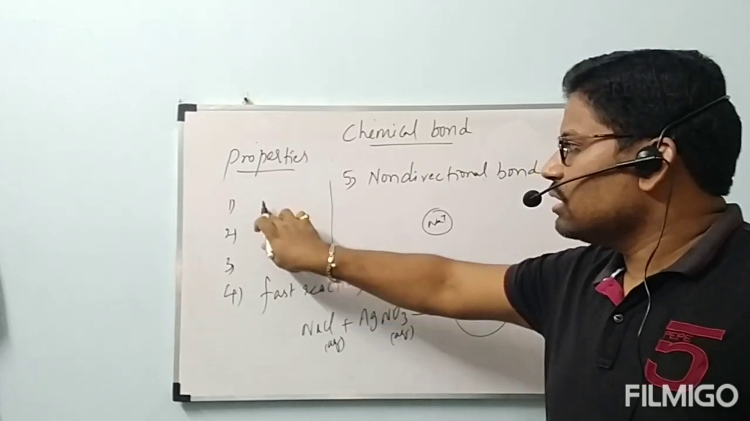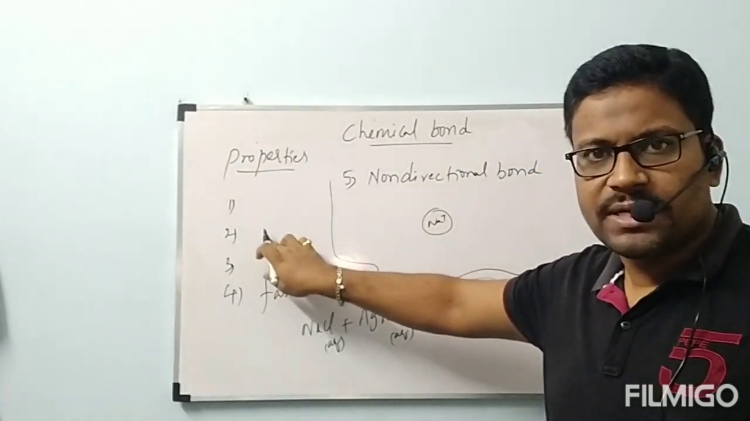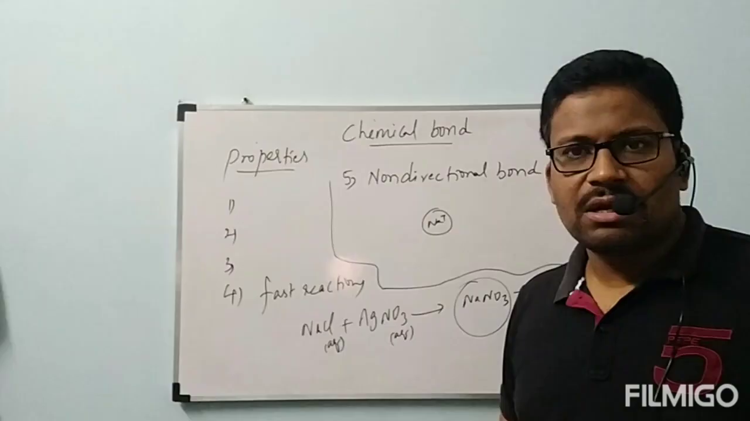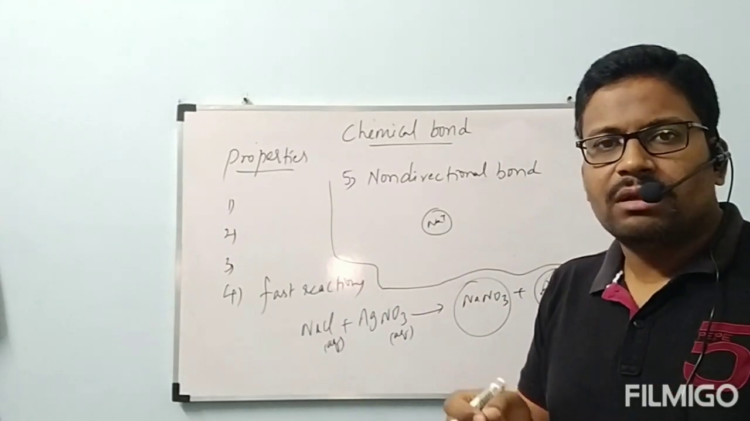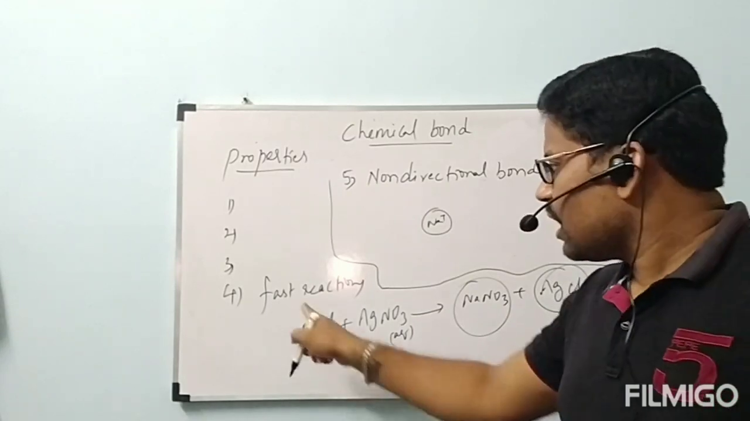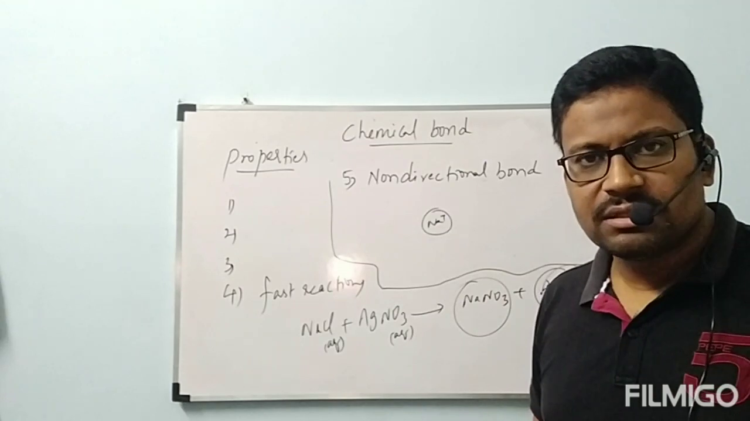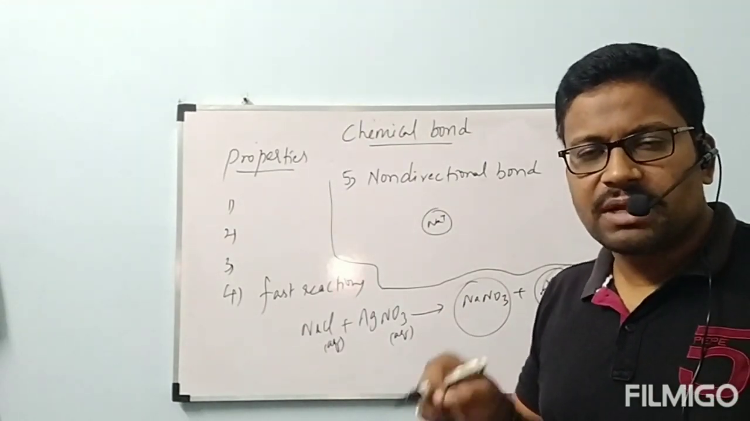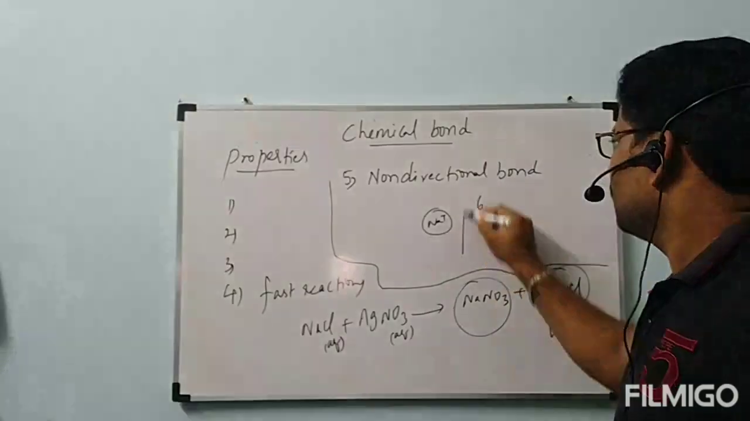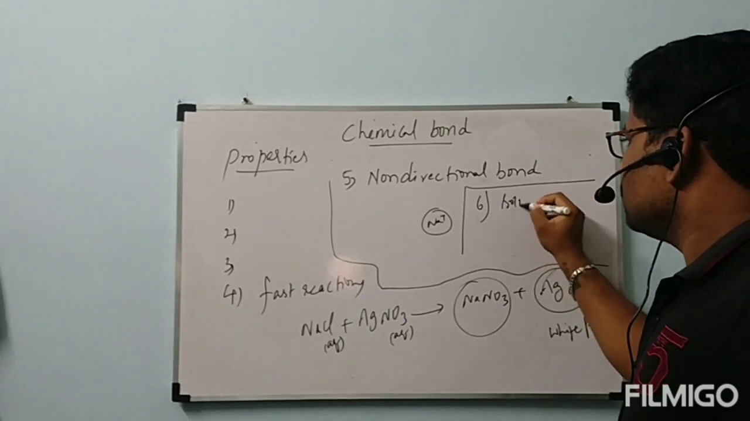First, all ionic compounds are solids at room temperature. Second, they have very high melting and boiling points. Third, they are good conductors of electricity in liquid, that is molten or fused state or aqueous solution, but bad conductors in solid state. Fourth, all ionic reactions are fast reactions. Fifth, they are non-directional bonds, and because of that they cannot show stereoisomerism. Next, the sixth one: all ionic compounds are soluble in water.